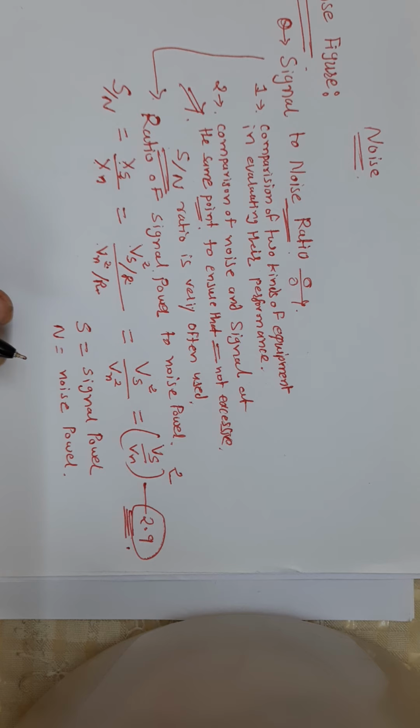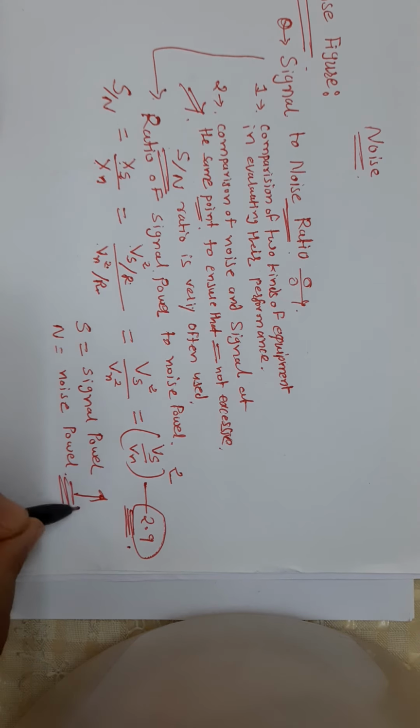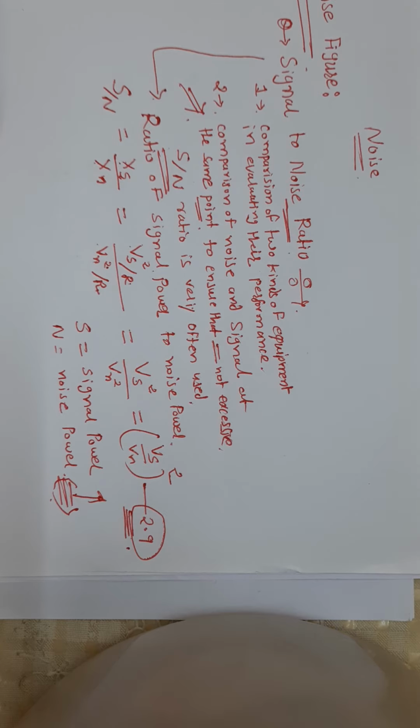An effort is naturally made to keep the signal to noise ratio as high as practicable under a given set of conditions. It is as high as available under the given condition. Now the second one is the definition of noise figure.